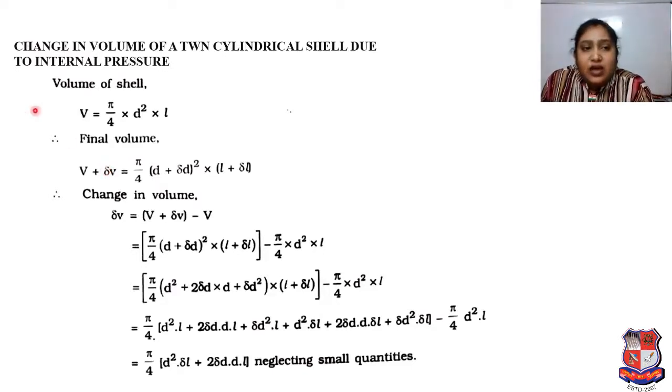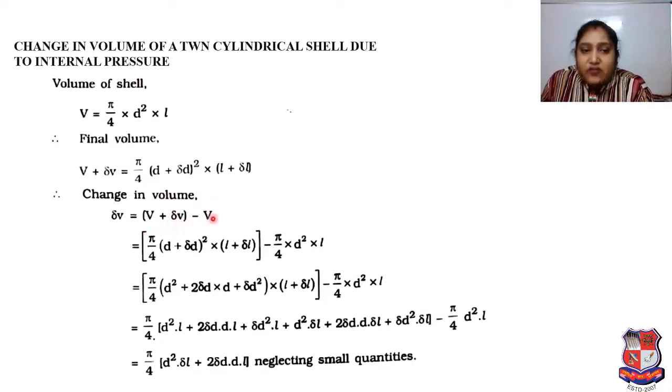Here pi by 4 D square is there, but our intention is to find delta V, the change in volume, and the change in volume will be because of diameter D and because of length L. So V plus delta V is equal to pi by 4 in bracket D plus delta D whole square multiplied by L plus delta L. Therefore, the change in volume delta V is equal to V plus delta V minus V.